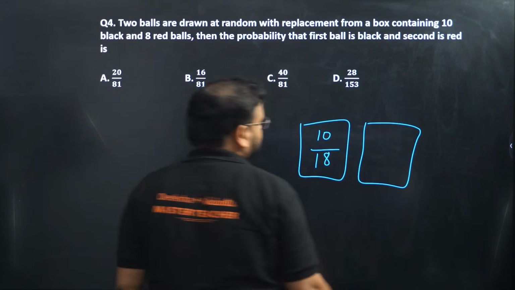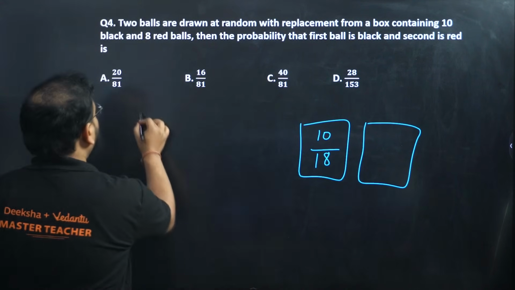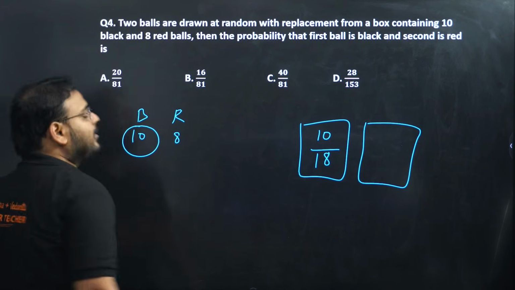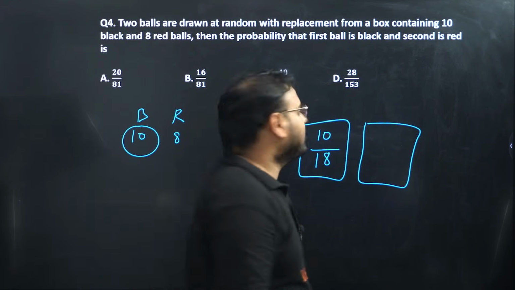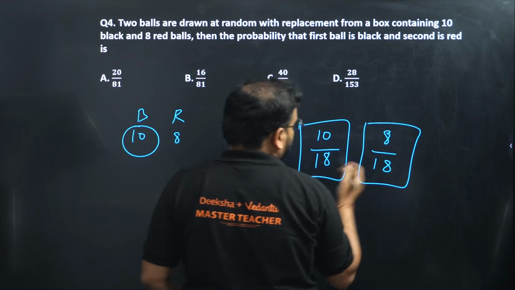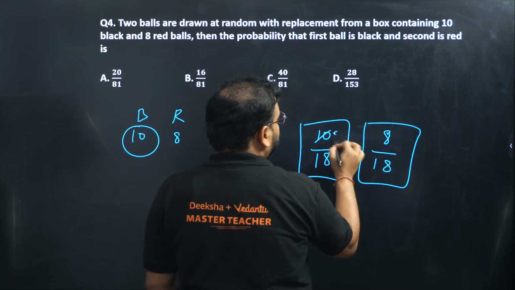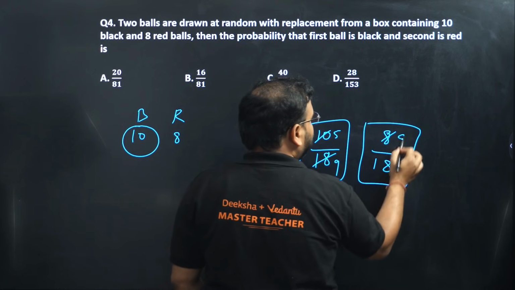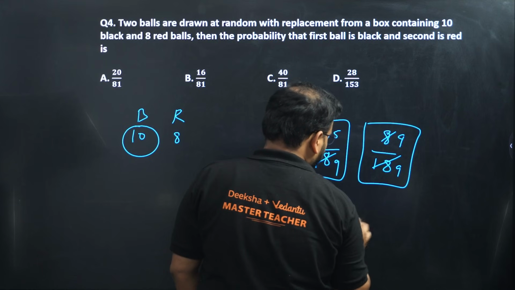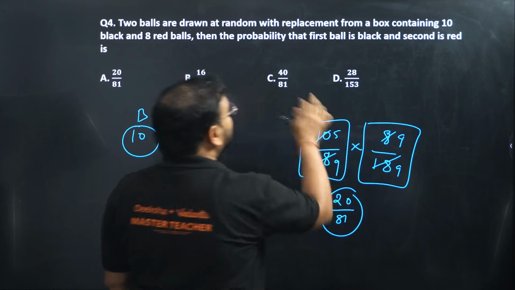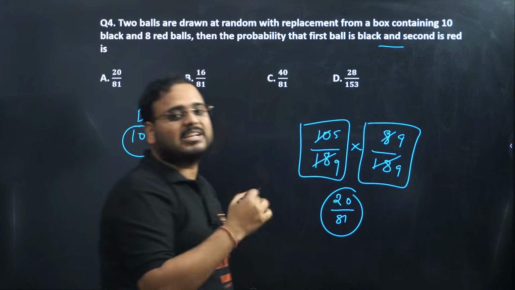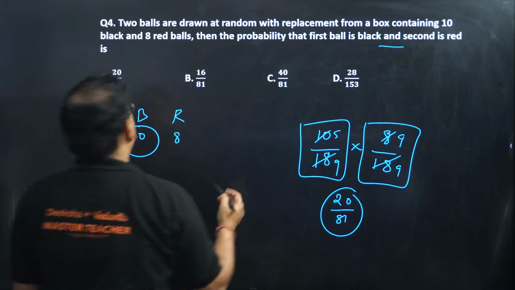That is my first draw, if I have to pick the black. Black is given as 10 and the red ball is given as 8. I have to pick the black, means I'll pick 10 out of the total 18. And the red is 8 out of 18. Simplify these. You'll get here 5 by 9, 4 by 9, 5 4s are 20, 9 9s are 81. Why multiplication, sir? Because I want both at the same time, right? It's an AND condition, that's why multiplication. Answer is option A.